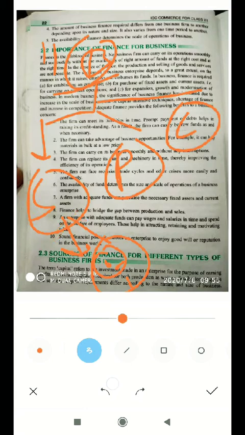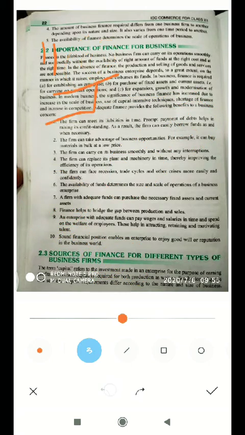So what we can see is that the requirement of funds depends on the capacity of the business. As a sole proprietor business operates at a small scale, it requires a limited amount of capital. For a partnership, the capital base is bigger than sole trade business, but not bigger than a company.